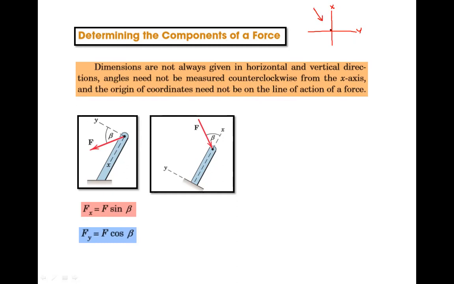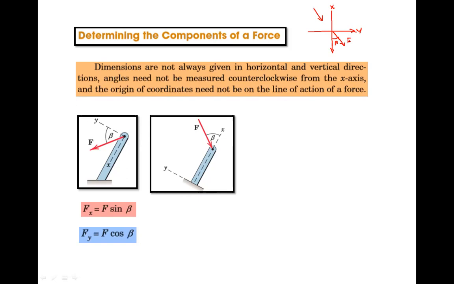Now if we prolong it, it will be like this, passing through the origin of the x and y axis. This angle is given with respect to x as beta. Now we have to find this x component and this y component of this force F.